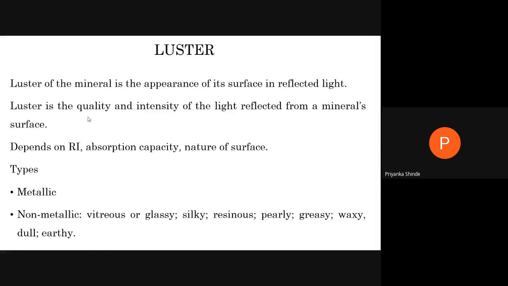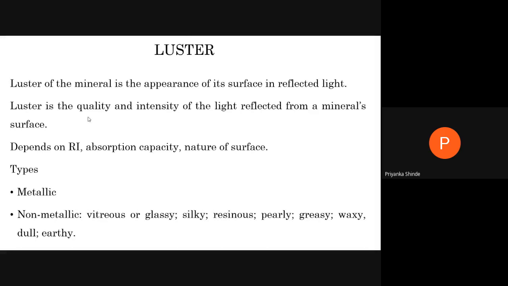This depends upon the RI, which stands for refractive index of the mineral, the absorption capacity, and the nature of the surface, whether it is rough or smooth. Then there are two types of luster. One is metallic luster and the other is non-metallic luster.